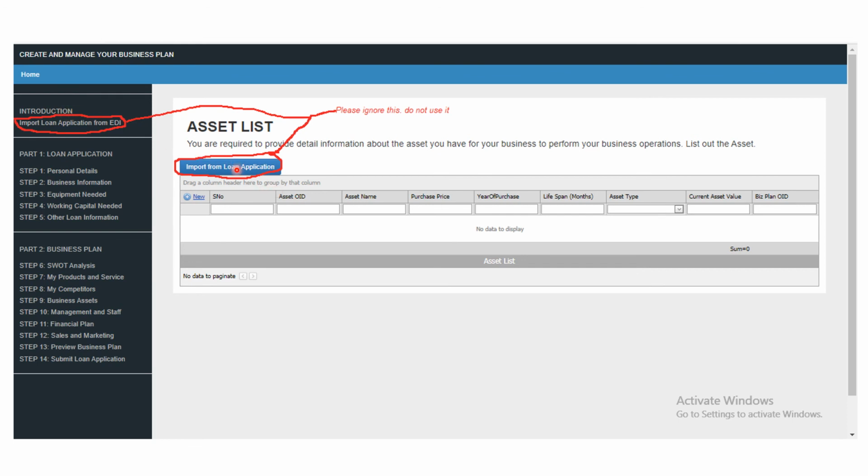Now, having said that, there is a place here working on the assets. I've mentioned it in one of the videos. Please ignore this. Don't use this. This is where they say import. Don't import anything. Ignore it.